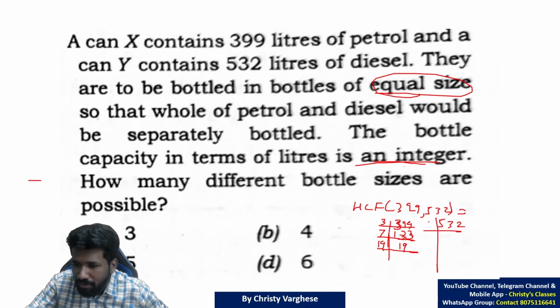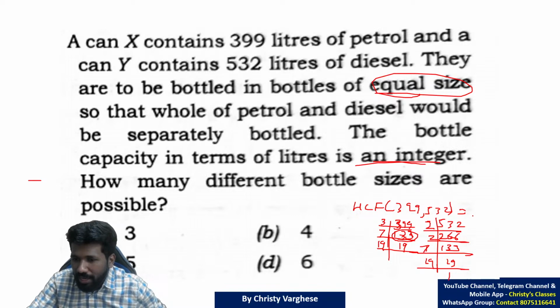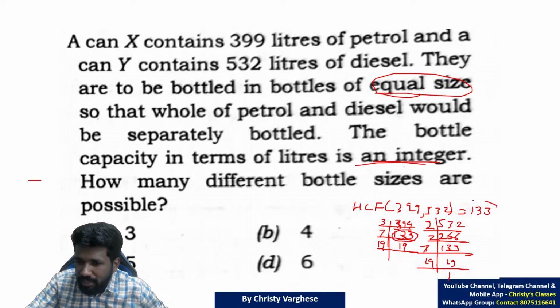532 divided by 3 is not possible, sorry. 2 is possible. So that is 2, 266. Again 2, 133. Look at this, the same 133 we got. That means 133 is the common factor. So anyway, 133 is 7 times 19. 19 is also a factor. So the HCF is 133.